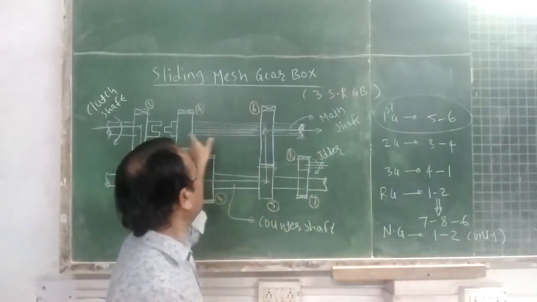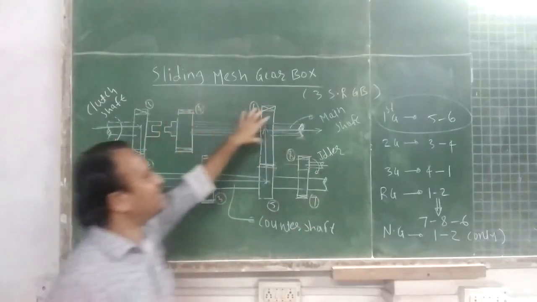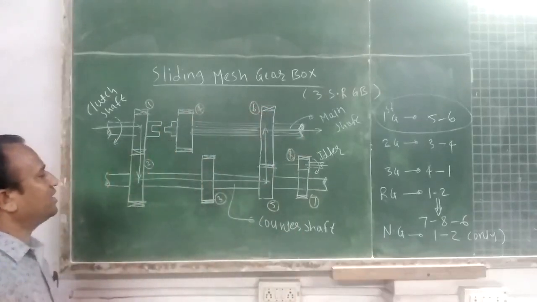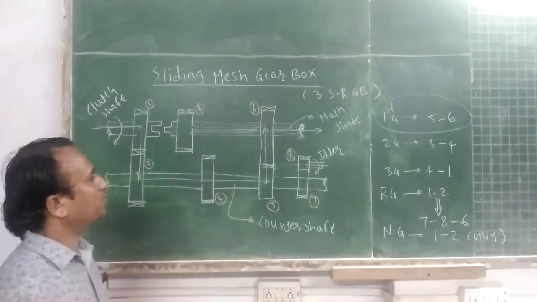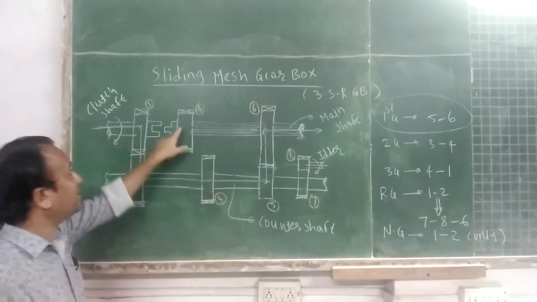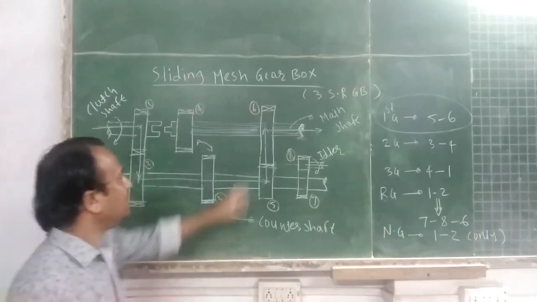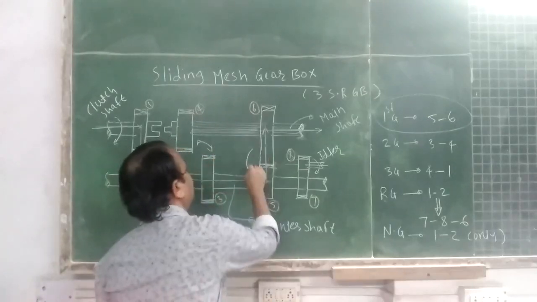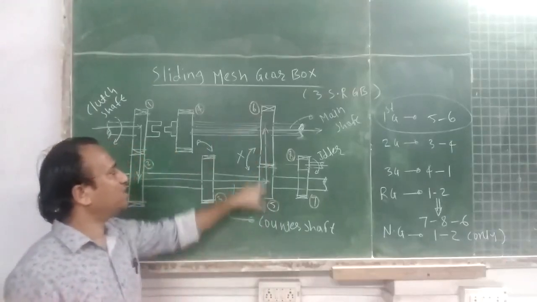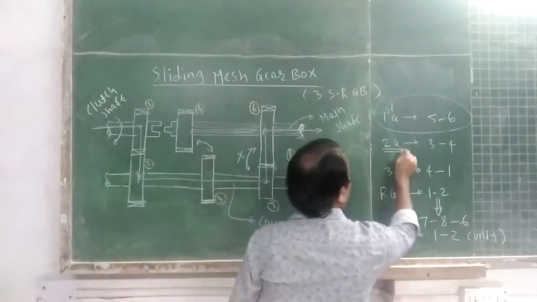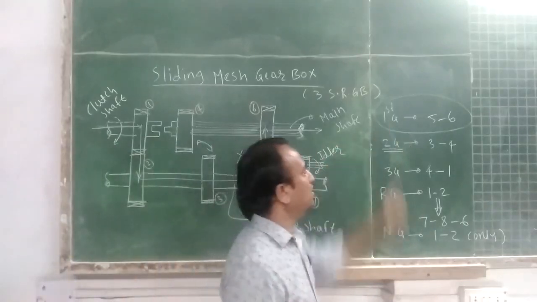Now see, the main shaft is a spline shaft. Why are splines provided? So that movement of gear 4 and 6 will be possible. So in first gear, gear number 6 is in engagement with gear number 5. In second gear, gear number 3 and gear number 4 are in contact. In that case, gear number 5 and gear number 6 will not be in contact. So there will not be meshing of gear number 5 and 6 when the vehicle is at gear number 2.